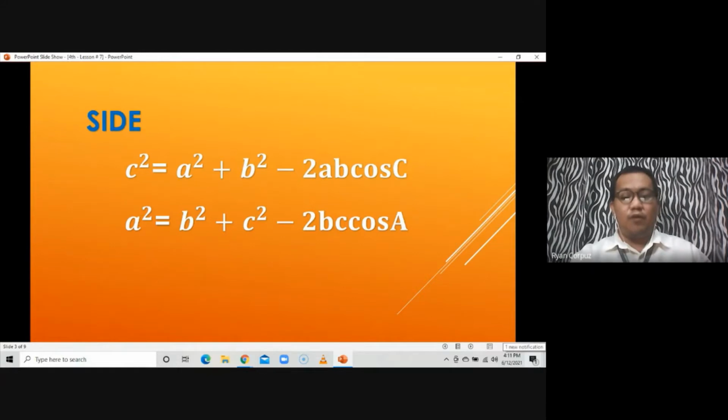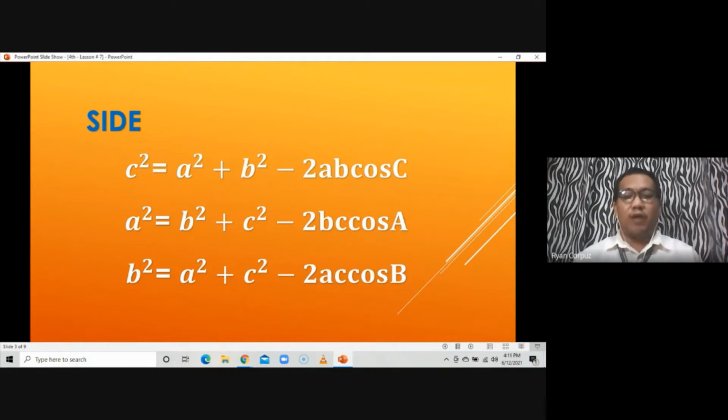Then third, if you are looking for side B, for example, so it should be B squared is equal to A squared plus C squared, then minus 2AC cosine B. Started with side B, it will end up to angle B. So yung cosine ng trigonometric function, makikita natin on this part.